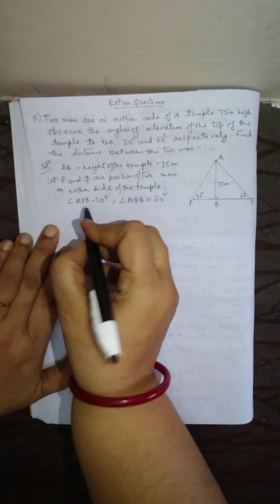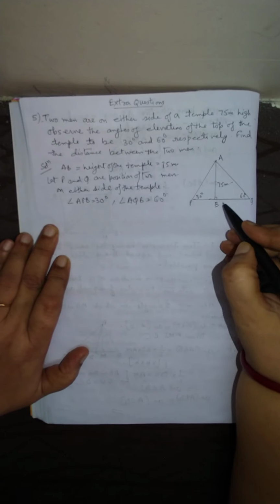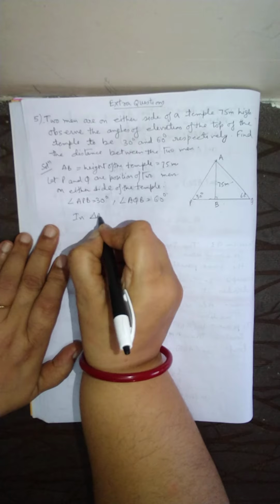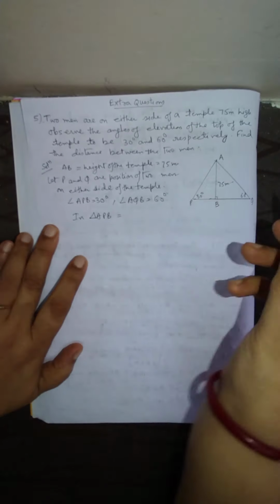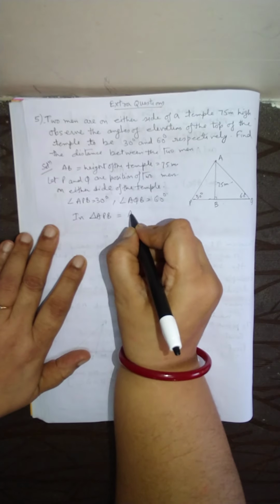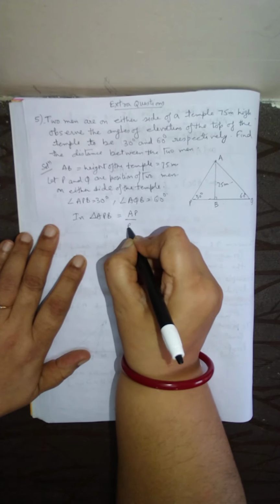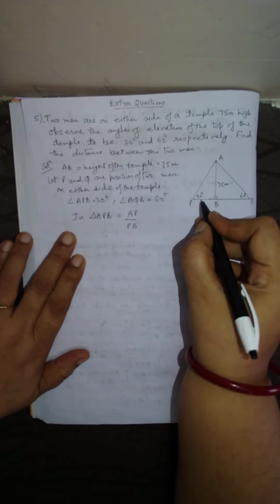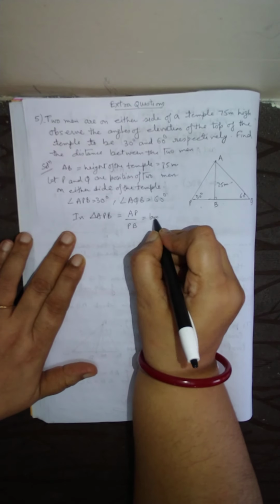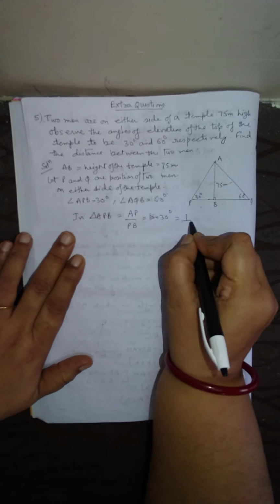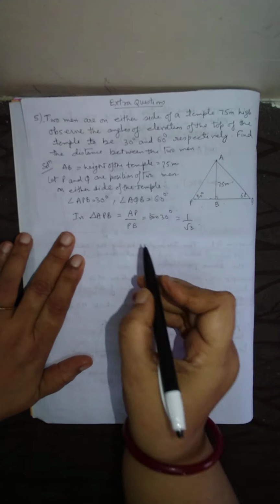Okay, so now this is a right angle triangle. So in triangle APB, tan is equal to AB upon PB, perpendicular upon base. So this is equal to tan 30 degree. And tan 30 is 1 by root 3.